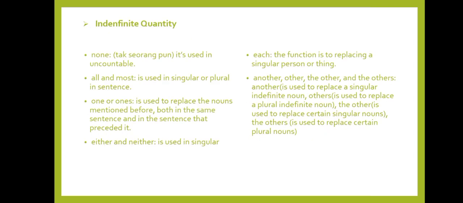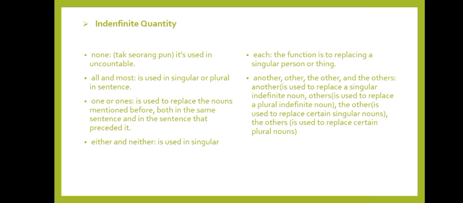And the second is indefinite quantity. No one, or tak seorang pun. It is used with uncountable nouns. All and most are used in singular and plural in a sentence. And the third is one or ones, used to replace nouns mentioned before, both in the same sentence and in the sentence that preceded it.